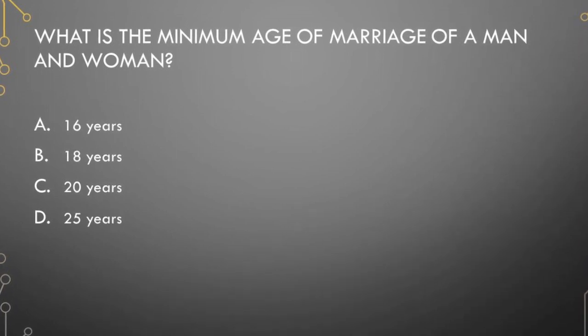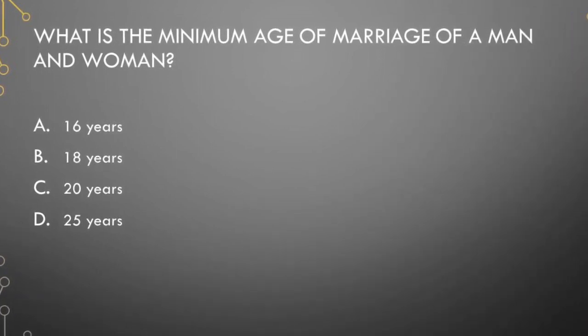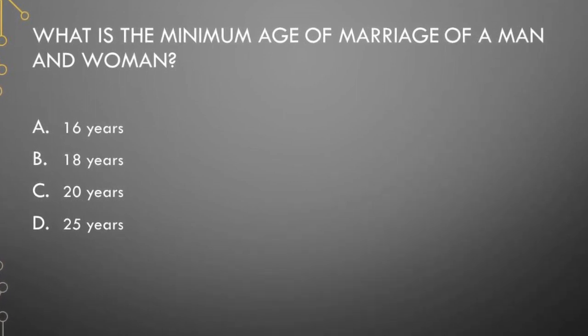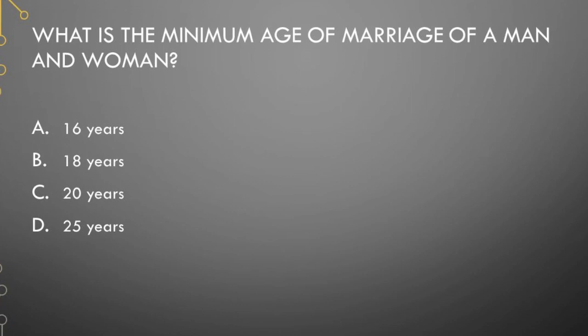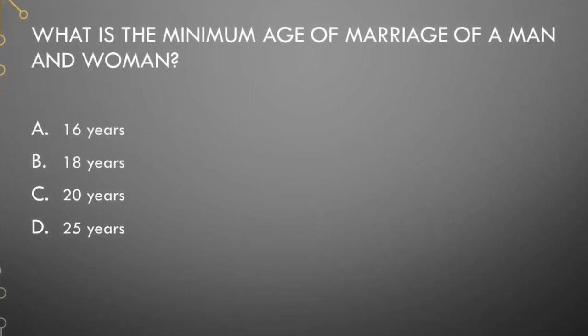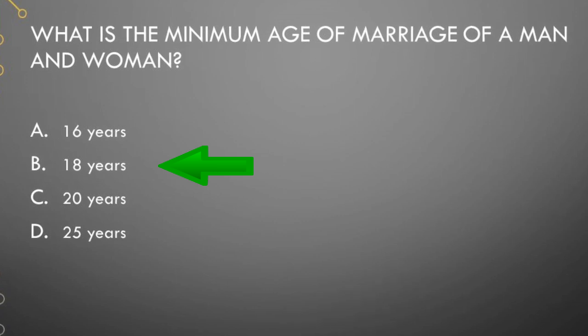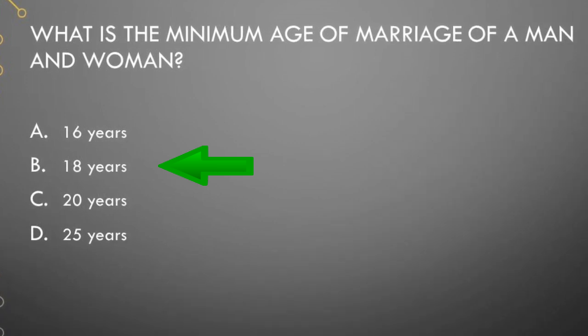I give you 4 options. 16 years, 18 years, 20 years, 25 years. Correct answer is option B. The minimum age of marriage of a man and woman is 18 years.